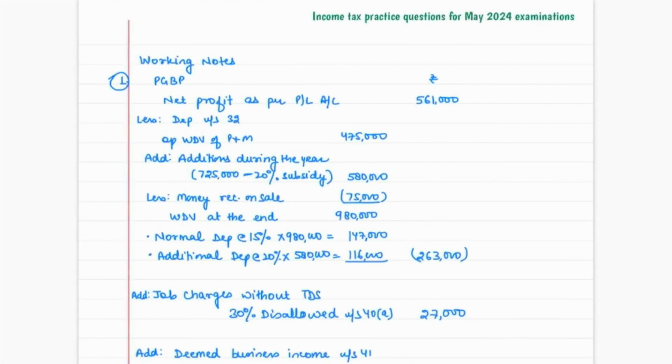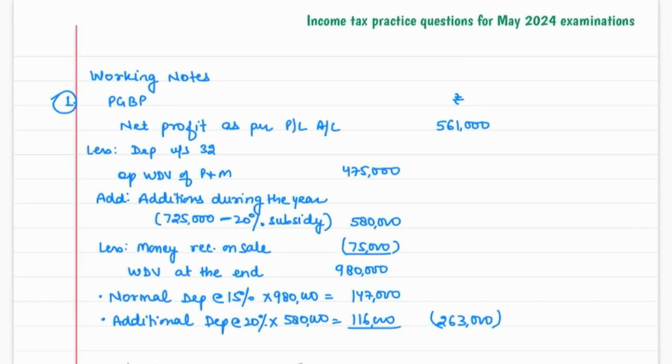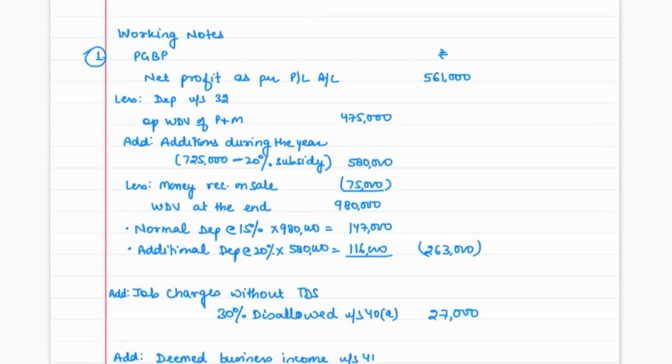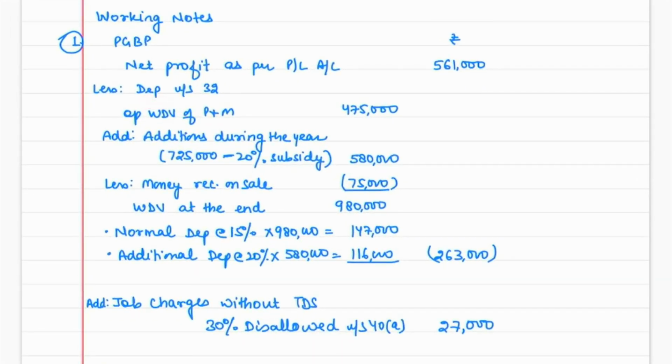So first of all, PGBP working note. Net profit as per P&L account is 561, and you have to make certain adjustments. First of all, it is mentioned that you have to compute the depreciation also, and all these things were given, so that is the reason I have written all these things. Opening WDV was this much. Additions during the year were 7,25,000.